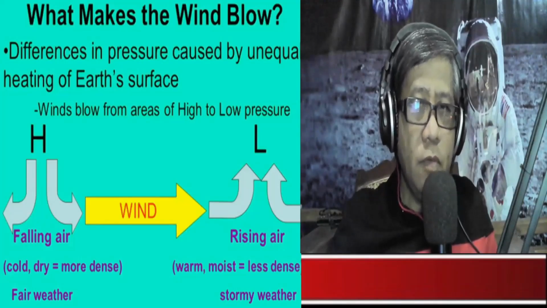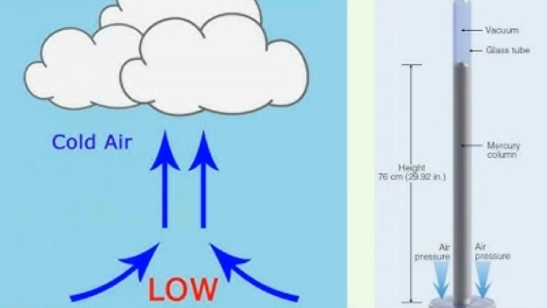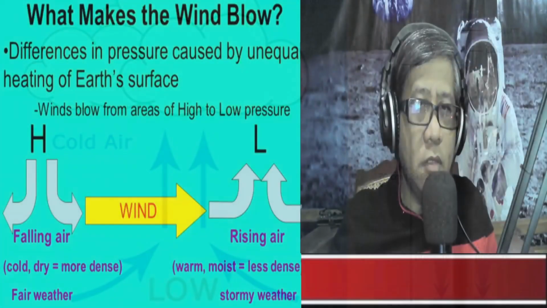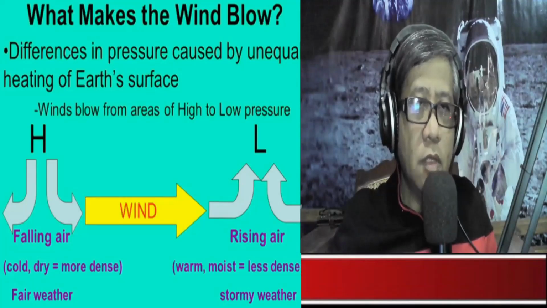And we know for a fact that as the air is heated, it brings a lot of moisture. And this will trigger the formation of clouds and precipitation. So an area of low pressure is always equated with stormy weather.